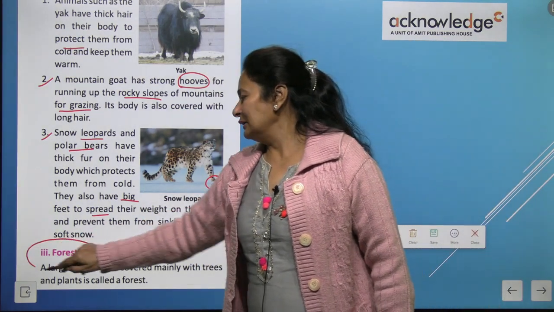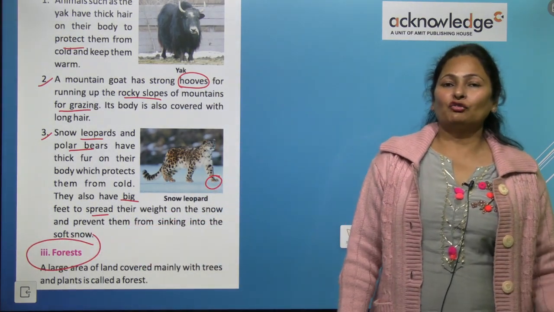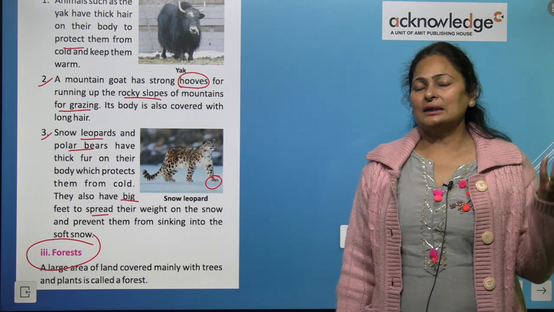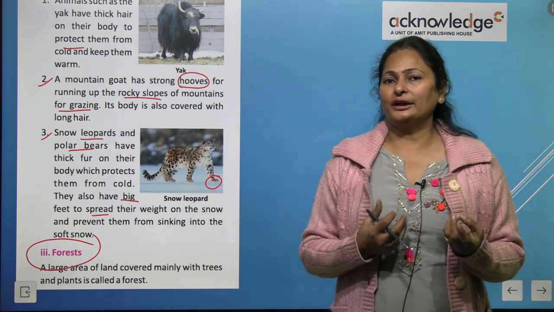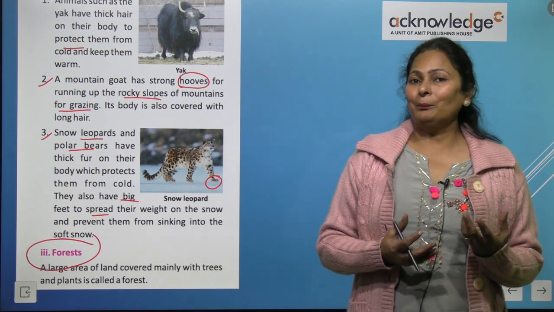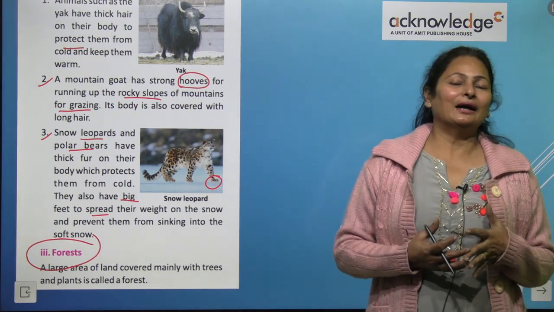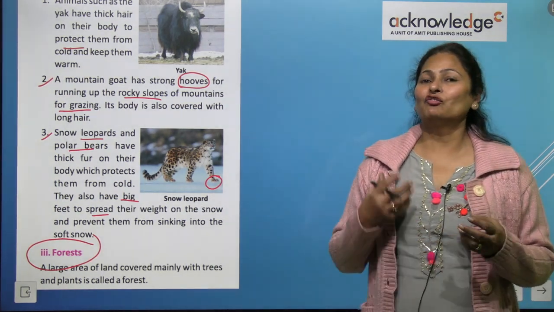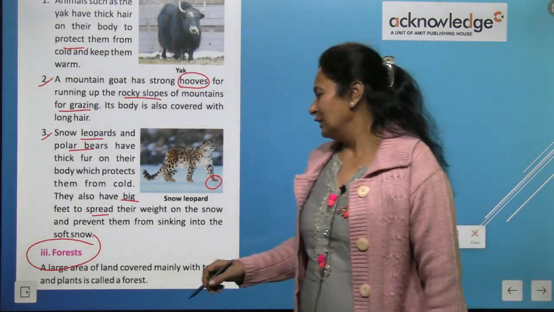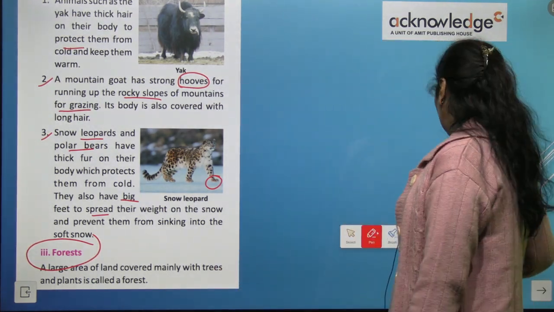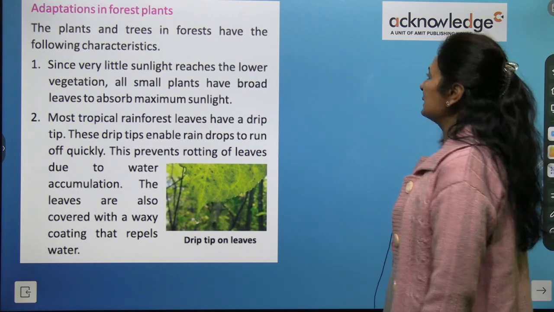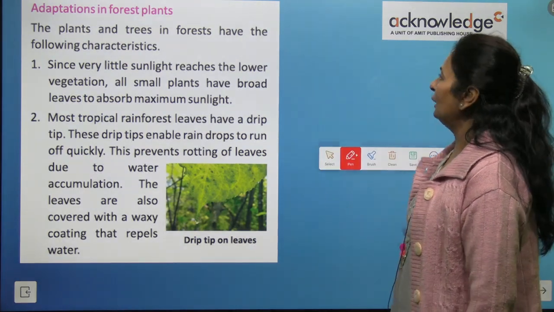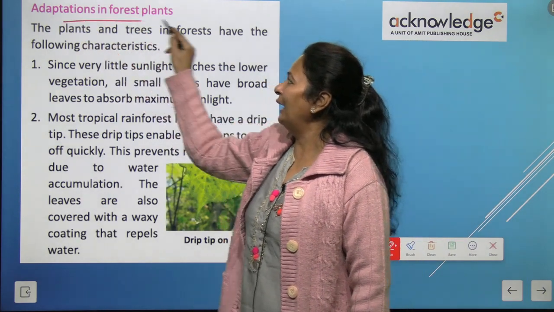Now we will discuss the animals and plants in the forest, the living components in the forest region. Let's see what adaptations they have. First, we will discuss the adaptation in forest plants.